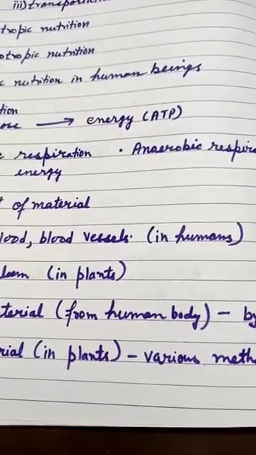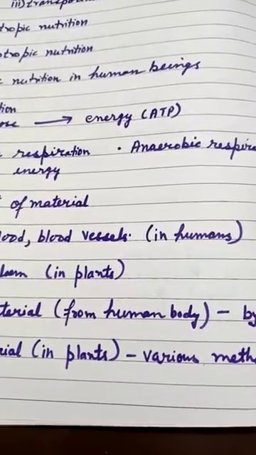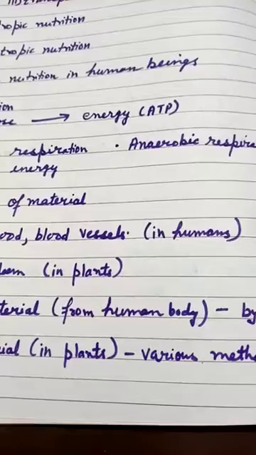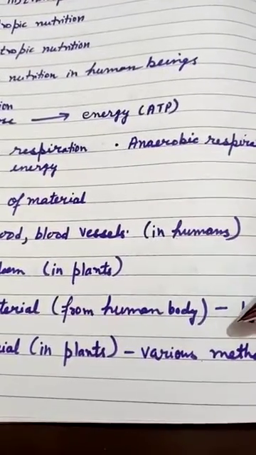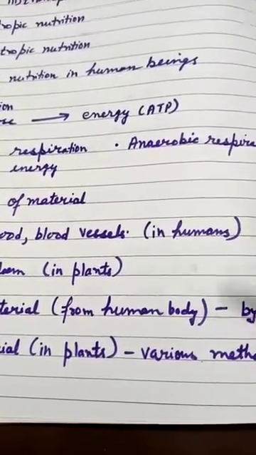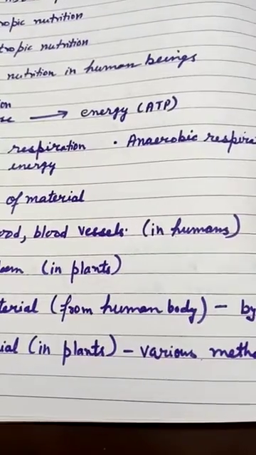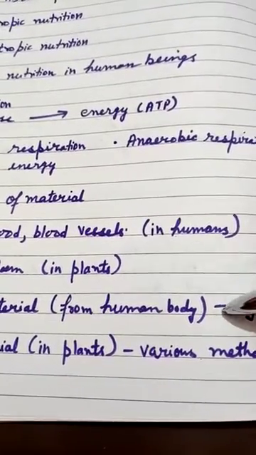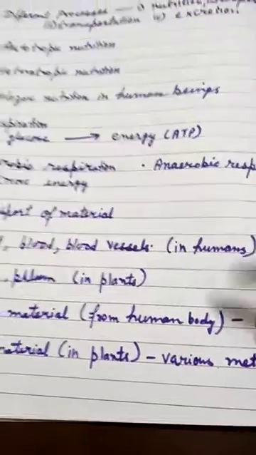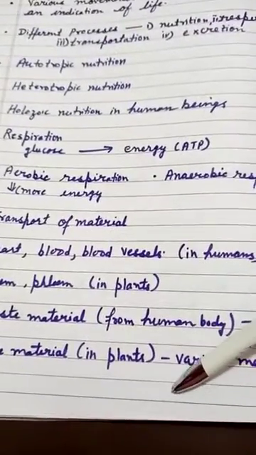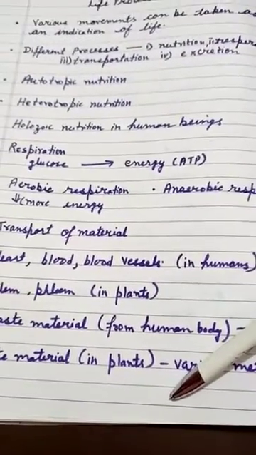Then dead parts or dead material in the plant is removed by the plant with the help of falling of leaves. When leaves fall, dead tissues of the plant are removed, which are not required, which are waste. So this is the whole summary of your chapter 6.